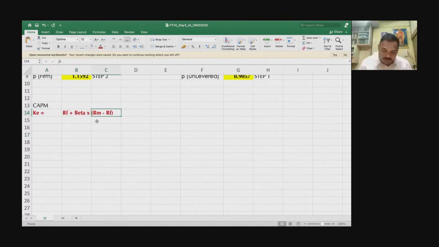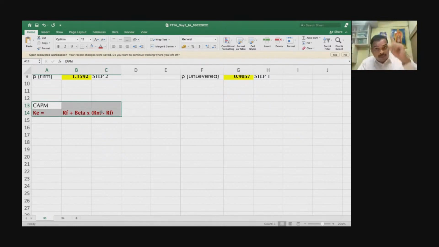Somebody has a hypothesis and assumptions. Based on that, they formed an equation and then arrived at a solution. Please try to appreciate it. Maybe this derivation alone will take 1 hour for me to explain. It is worth doing because this is the celebrated model. The CAPM won the Nobel Prize before 1980.